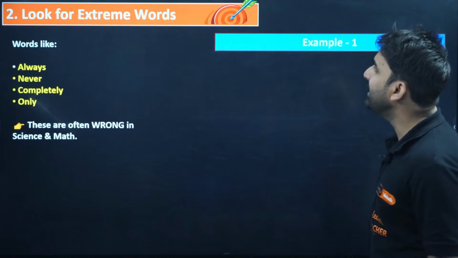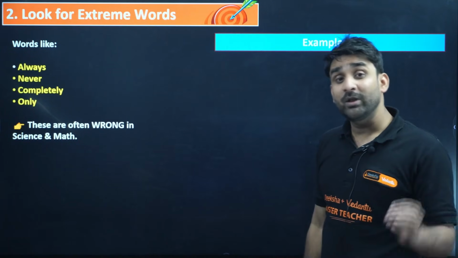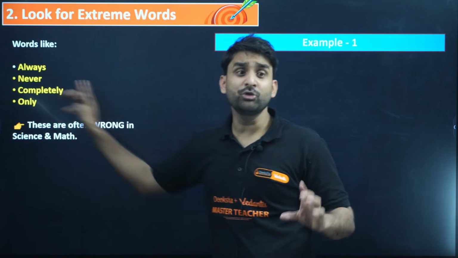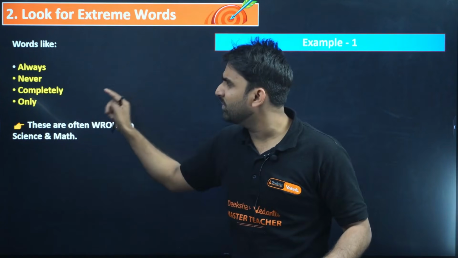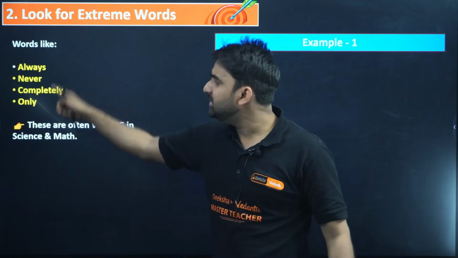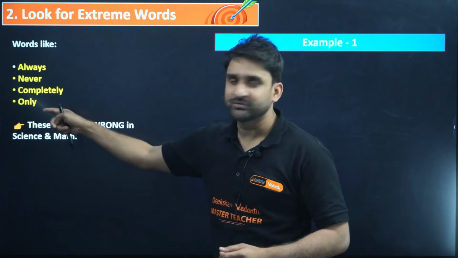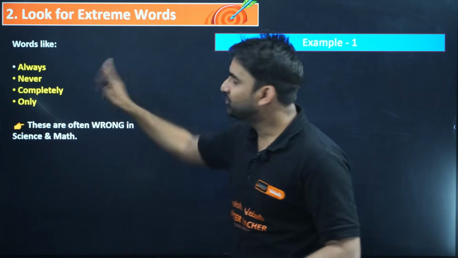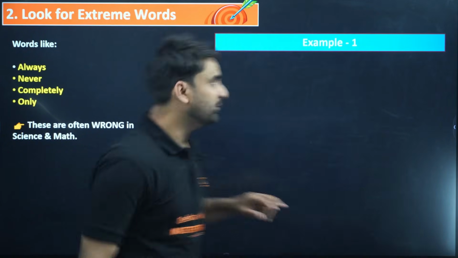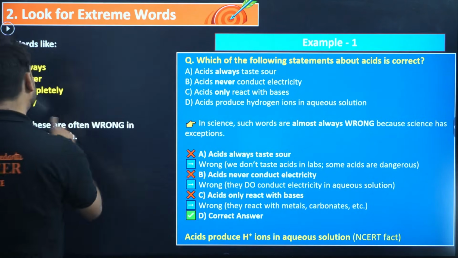Okay, moving to the next trick: look for extreme words. My dear, whenever you are solving an MCQ question and you find these words in your options: always, never, completely, and only. Many times it happens that these words are often wrong in science and math. If an option contains these words, it is often found that the option would be incorrect. Don't worry, I have an example also. Example number 1, look at the example, my dear. The question is, which of the following statements about acids is correct?